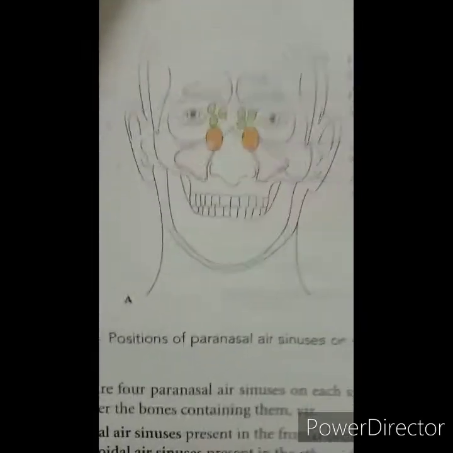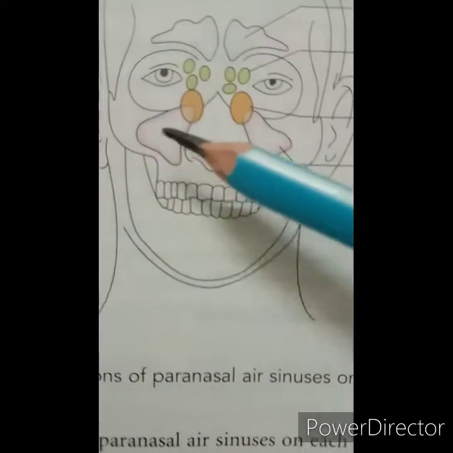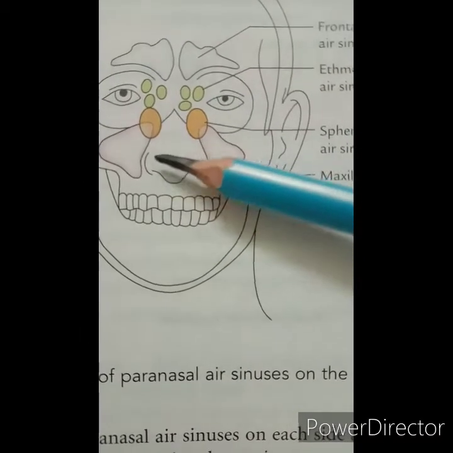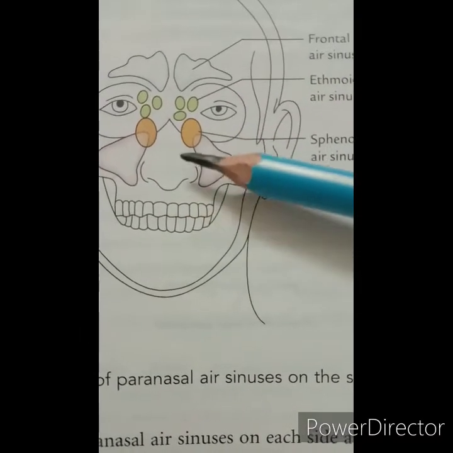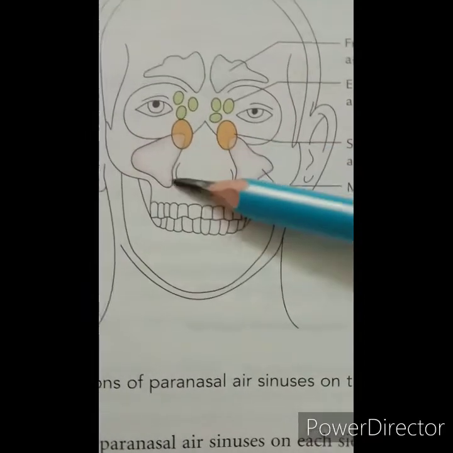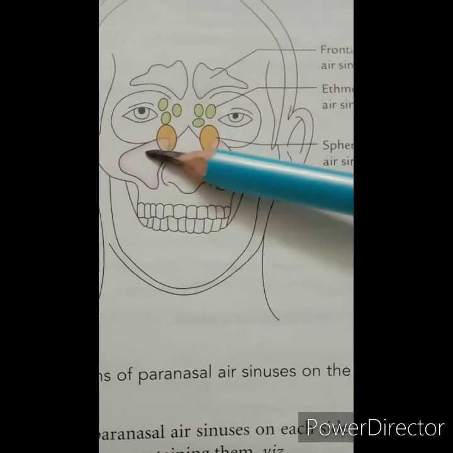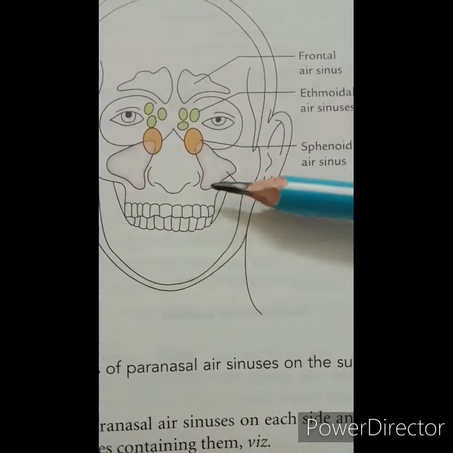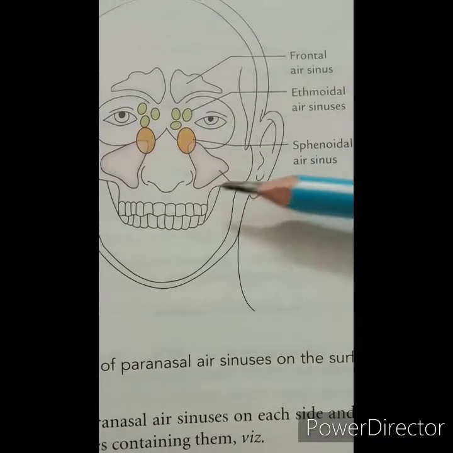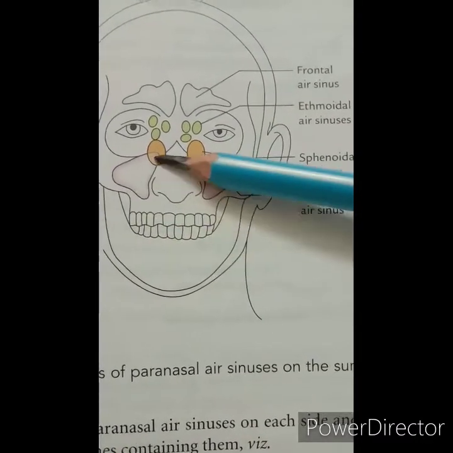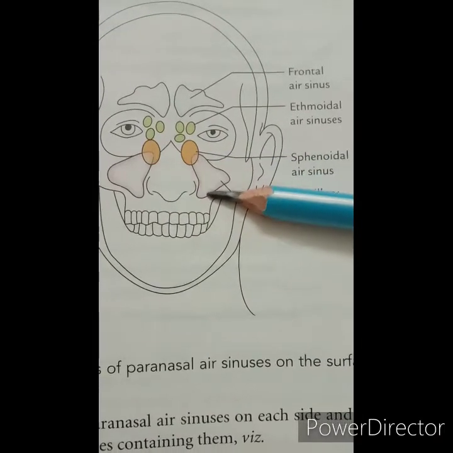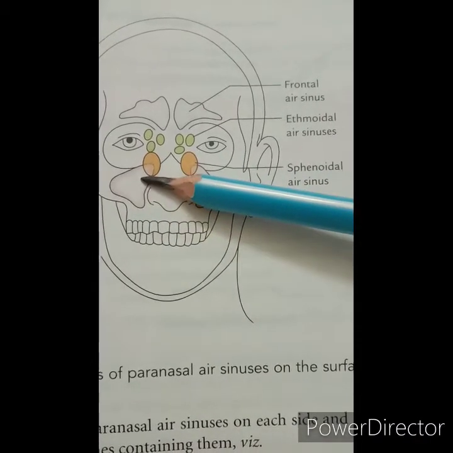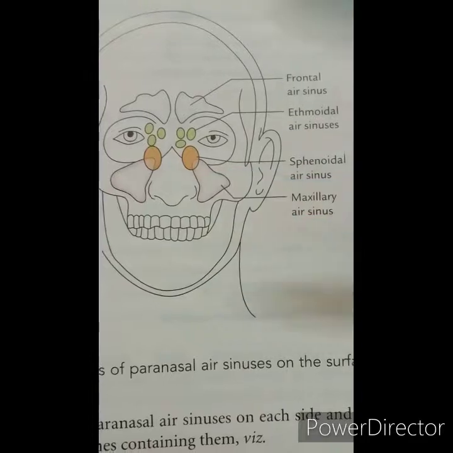Then the maxillary sinuses. These two are the maxillary sinuses. They lie in the body of the maxilla, and it is the largest of all paranasal sinuses. It is pyramidal in shape, as you can see here, and its base is directed medially towards the lateral wall of the nose. This one is the base. Its apex is directed laterally. This one is the apex, in the zygomatic process of the maxilla.